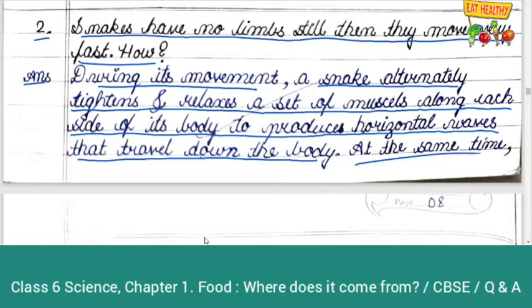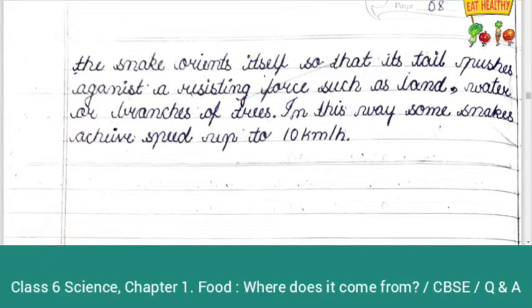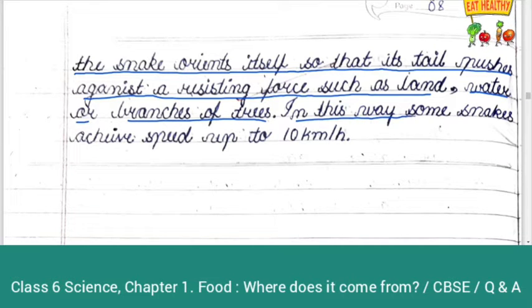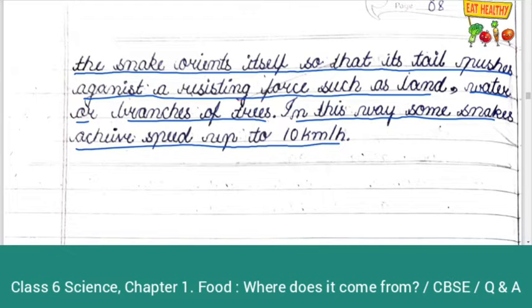At the same time, the snake orients itself so that its tail pushes against a resisting force such as land, water, or branches of trees. In this way, some snakes achieve speed up to 10 km per hour.